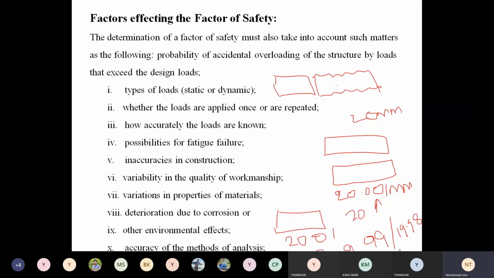So whenever there is variation in the cross section, though we are considering the same load, at one point the component has high strength, and at one point of cross section it has low strength, right?